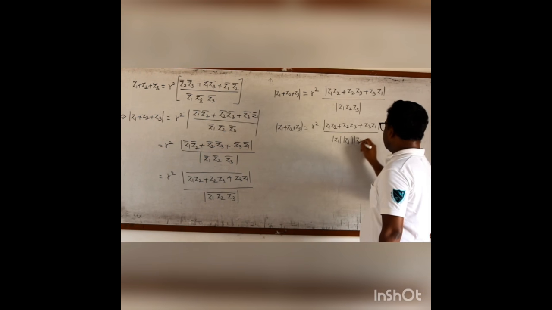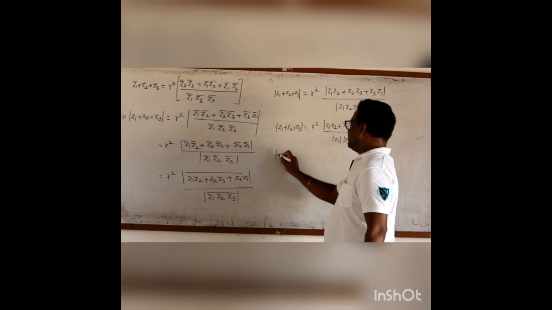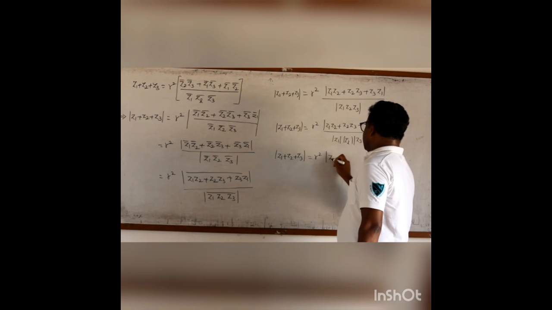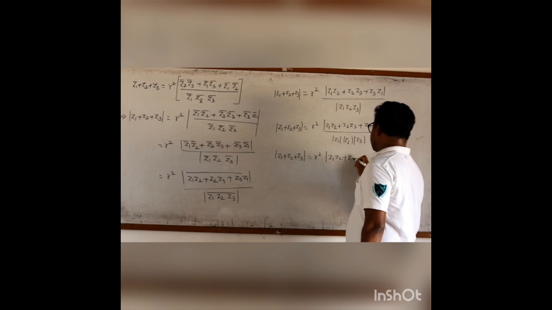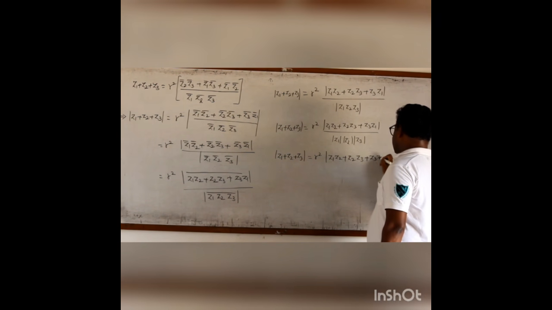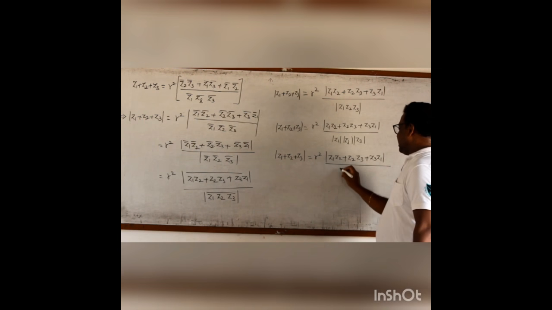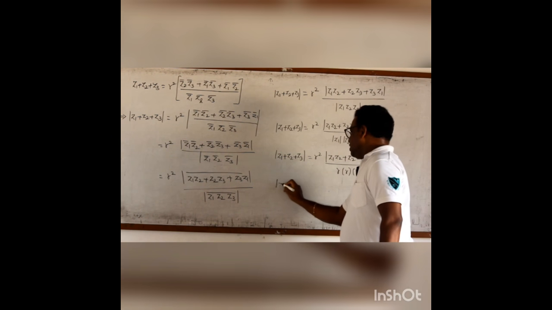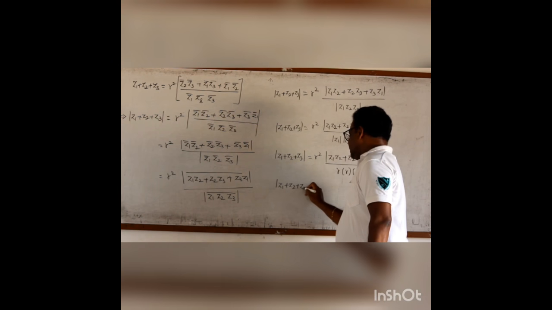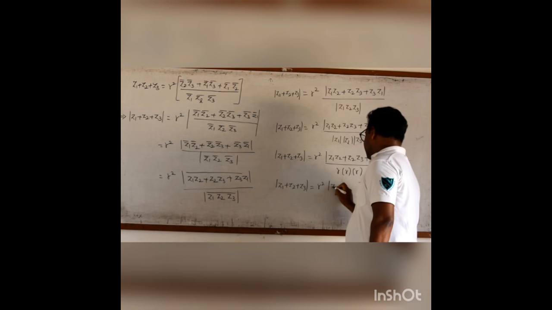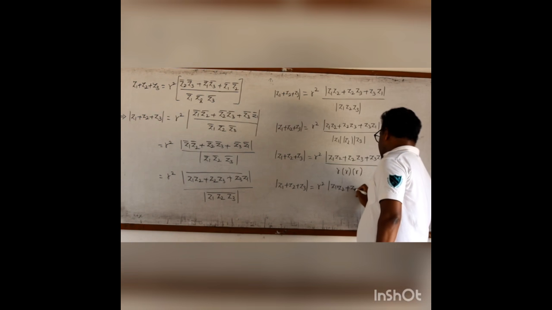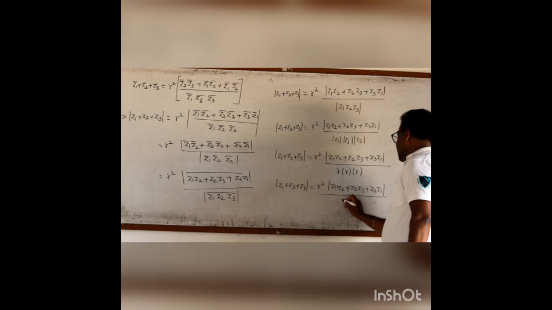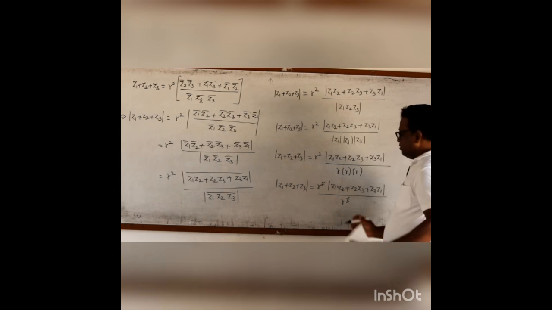And for each modulus, this is Z1 plus Z2 plus Z3 equal to R square into Z1 Z2 plus Z2 Z3 plus Z3 Z1. And for each modulus, I can write R. Therefore, this is R into R into R. Therefore, Z1 plus Z2 plus Z3 equals R square into modulus of Z1 Z2, Z2 Z3, Z3 Z1 by R cube. And R square and R cube will be cancelled.